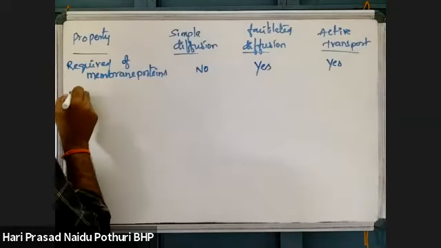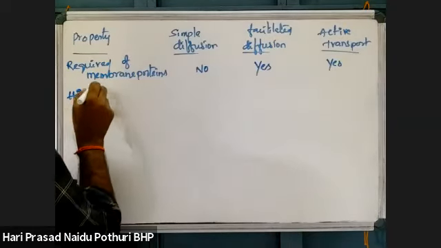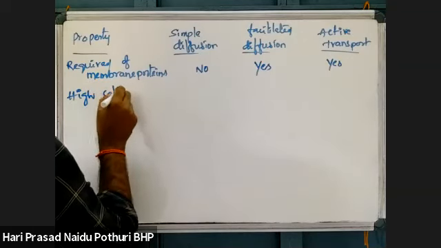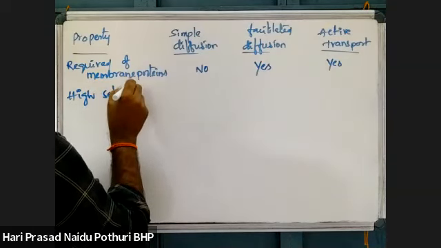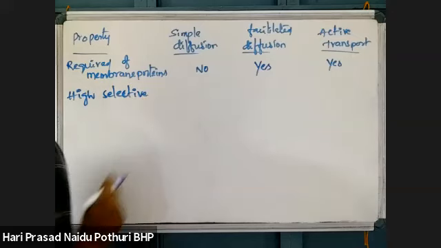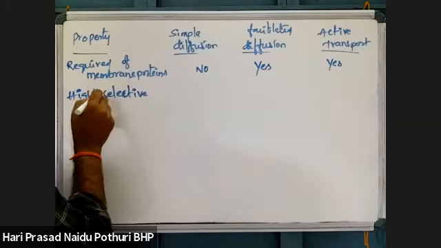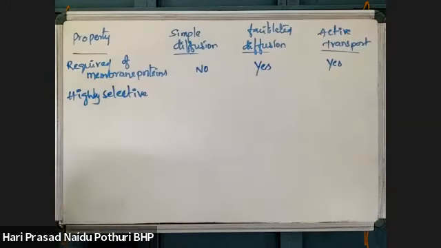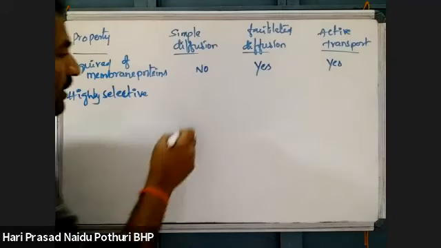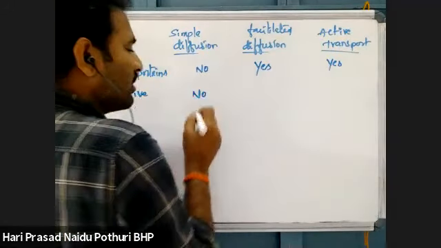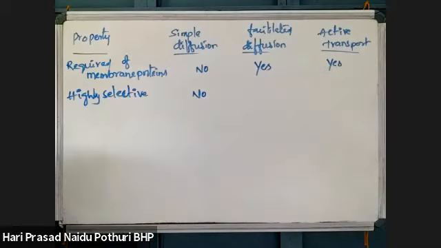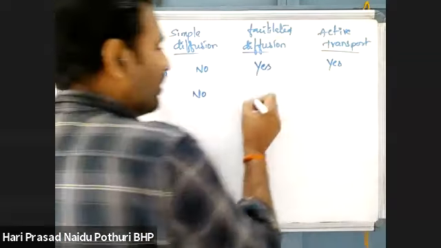And selectivity, how we can say the selectivity is high or less. Simple diffusion is not highly selective because any molecule can move from high concentration to low concentration.